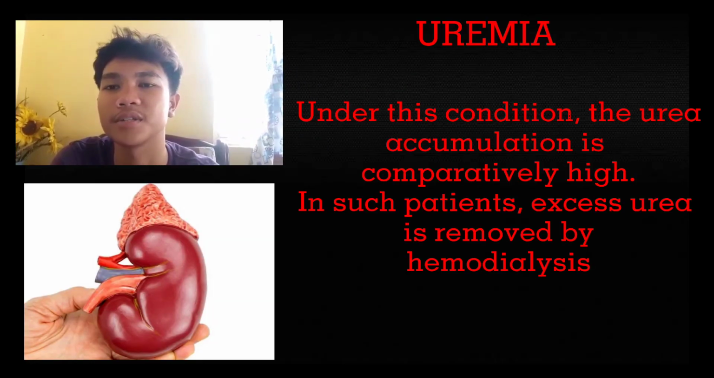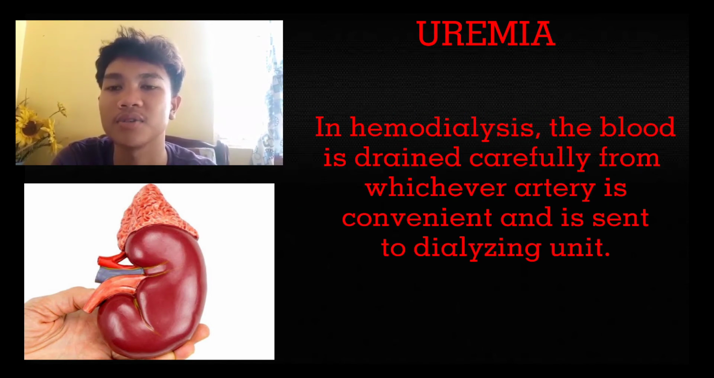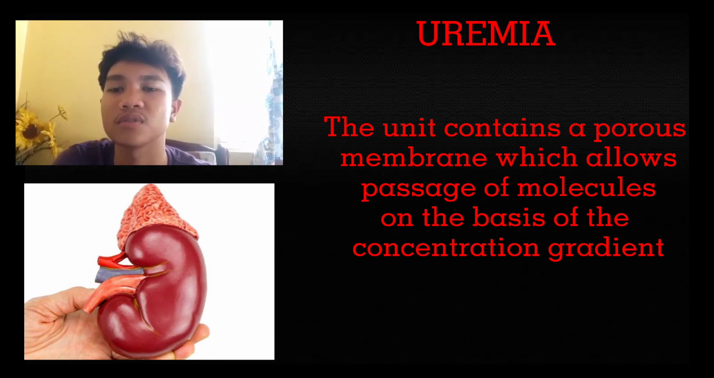Uremia. Under this condition, the urea accumulation is comparatively high. In such patients, excess urea is removed by hemodialysis. In hemodialysis, the blood is drained carefully from whichever artery is convenient and is sent to a dialyzing unit. The unit contains a porous membrane which allows passage of molecules on the basis of the concentration gradient.